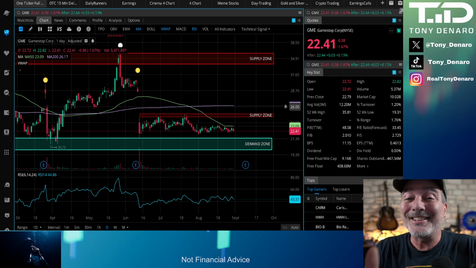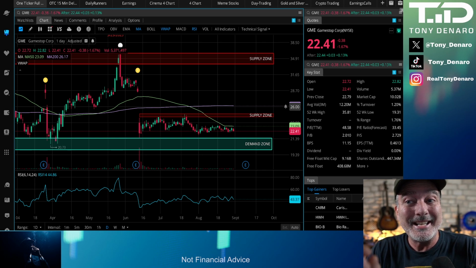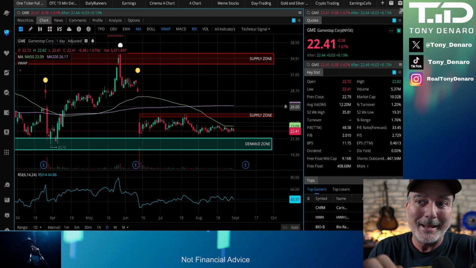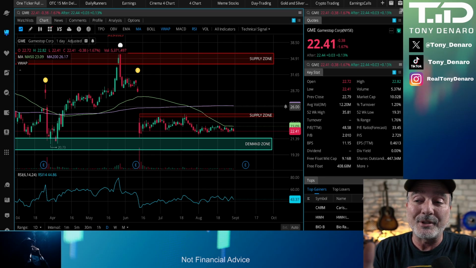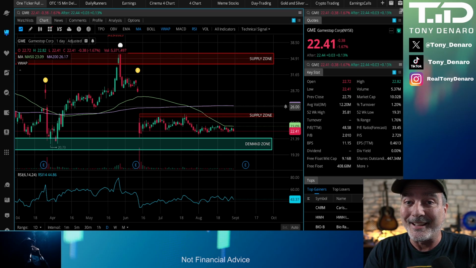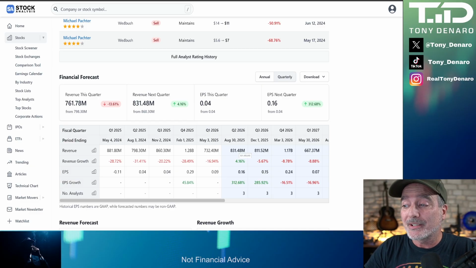Let's look at the GME calculator and see if we model Michael Pachter's inputs for revenue and the most optimistic one that we see on Yahoo Finance of 900 million. What could that possibly mean to GameStop in terms of what they might report on the 9th? We can see old Michael Pachter's Q2 revenue estimate here, $832 million. That's what I'm going to call it. We will do the 900 million in just a second, the one from Yahoo.